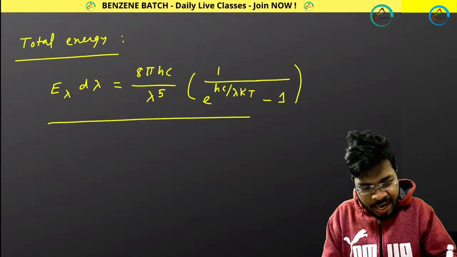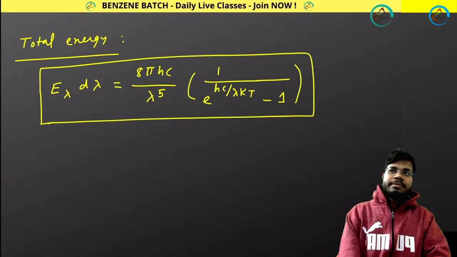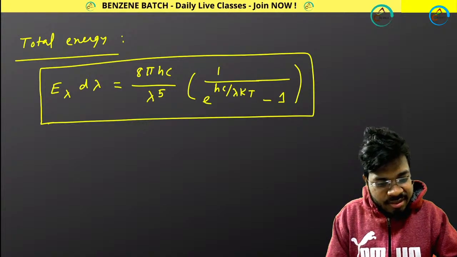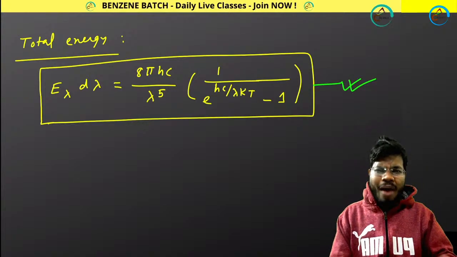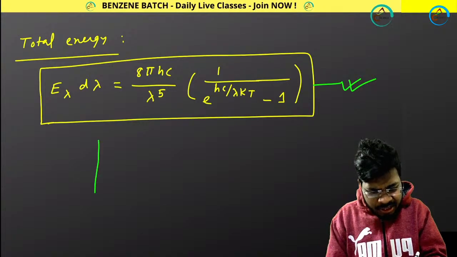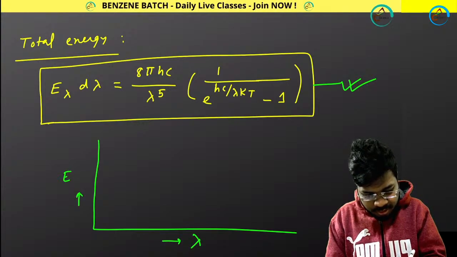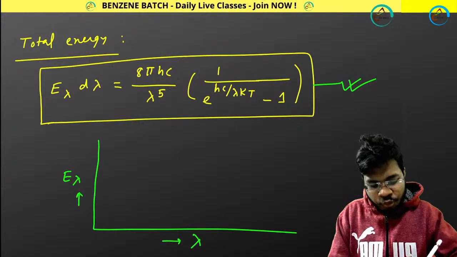This is the expression that Max Planck got, and it is a quite successful expression. Why is that? This expression can explain the full plot.